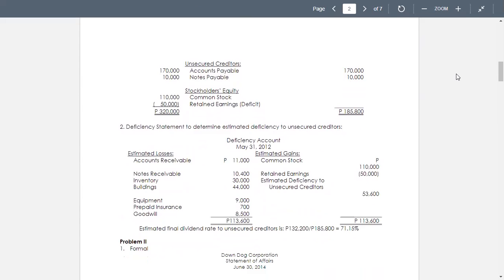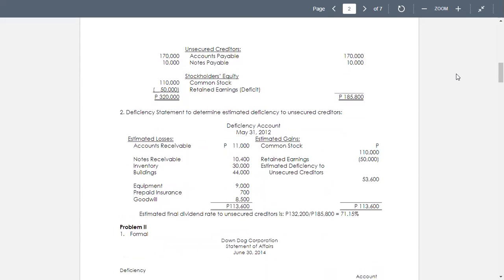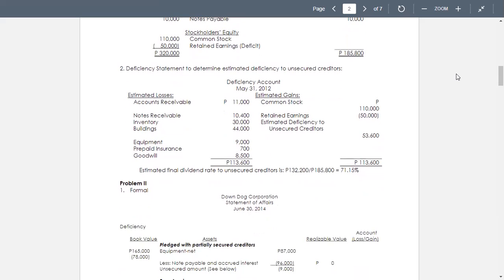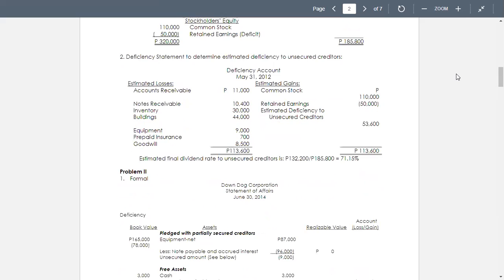Okay, now we go to the next problem. The next problem is problem number 2, for the statements. The requirement in problem number 2 is number 1, a statement of affairs, assuming that the notes payable and interest are secured by a mortgage on the equipment. So meaning the notes payable and the interest are secured by a mortgage on the equipment.